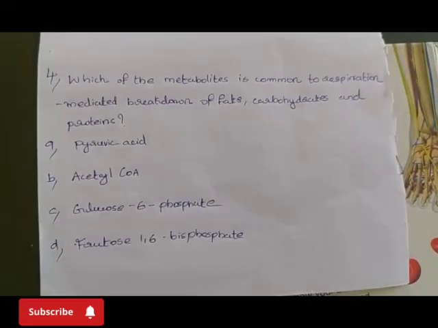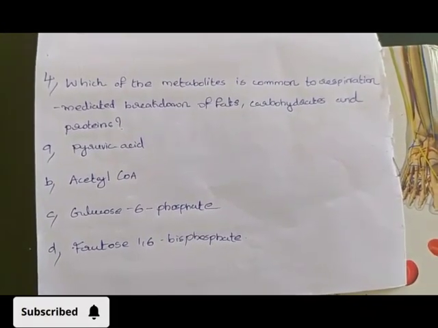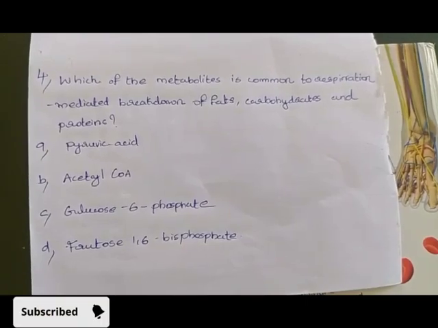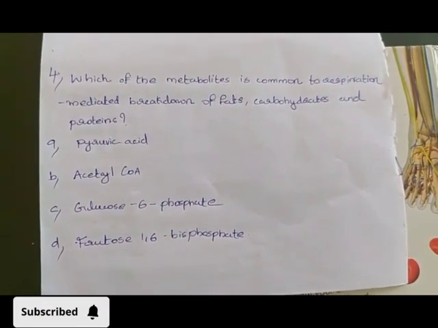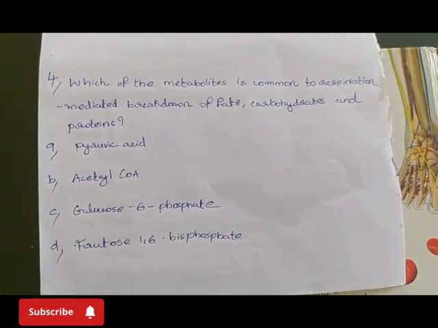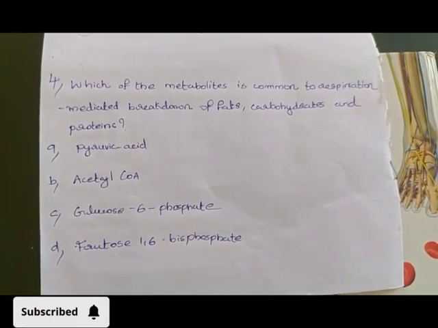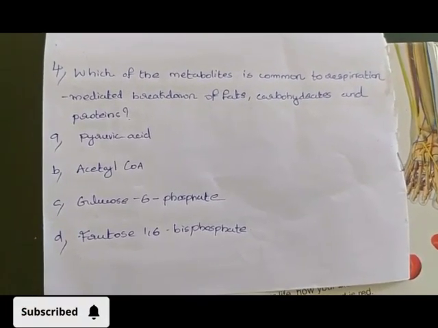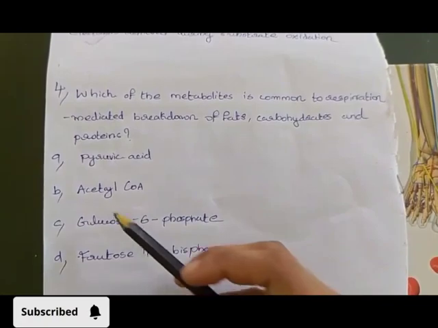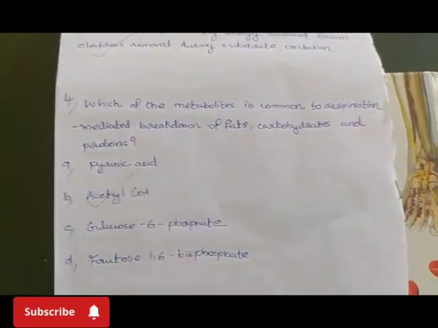Which of the metabolites is common to respiration mediated breakdown of fats, carbohydrates and proteins? Option A, pyruvic acid; B, acetyl CoA; C, glucose 6-phosphate; D, fructose 1,6-bisphosphate. Answer: option B, acetyl CoA.